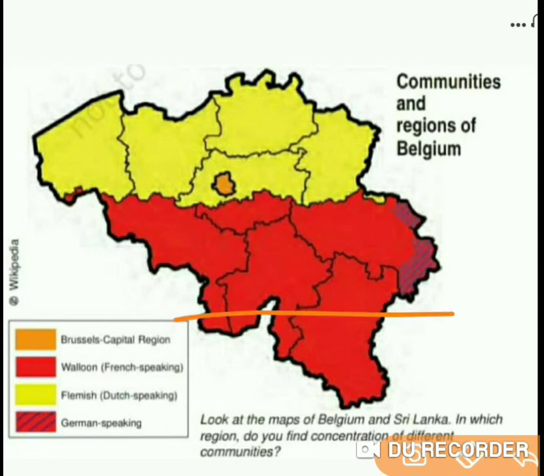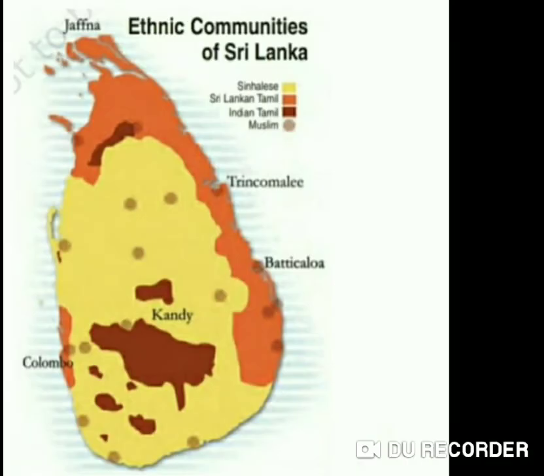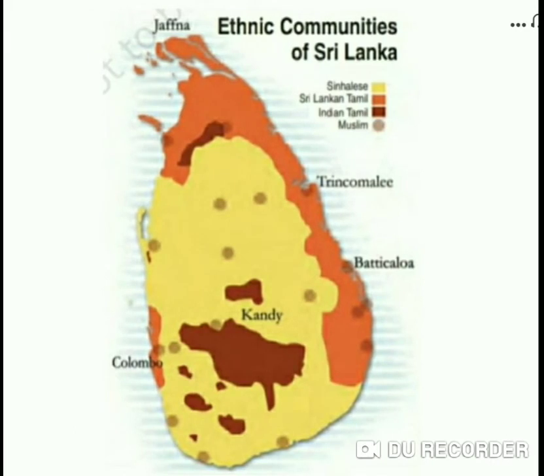But when it comes to Sri Lanka, there was a completely different scenario. Sri Lanka followed a unitary form of system. There was a central government in Sri Lanka, that was the majority government. All the powers and functions were exercised by only one single community, the Sinhala community.